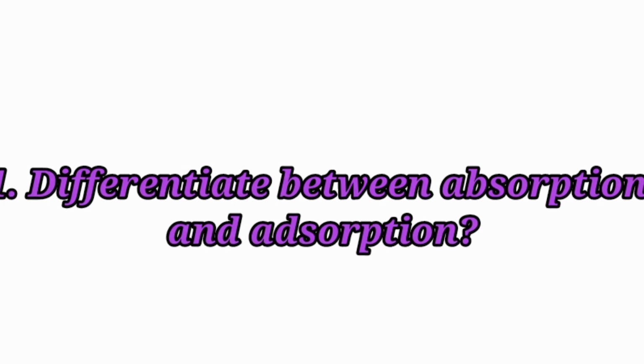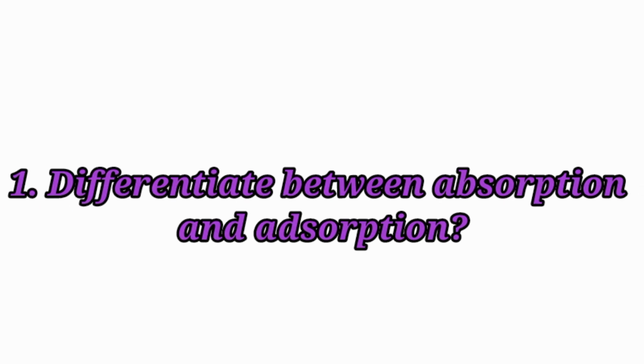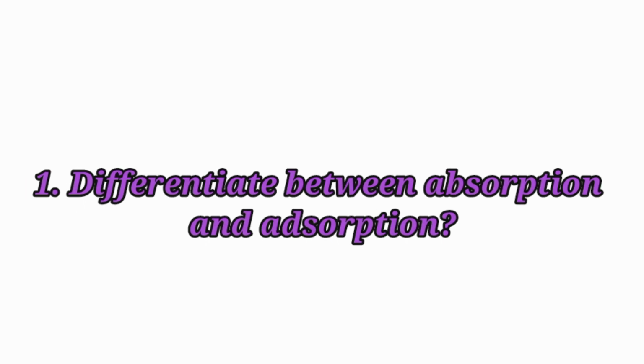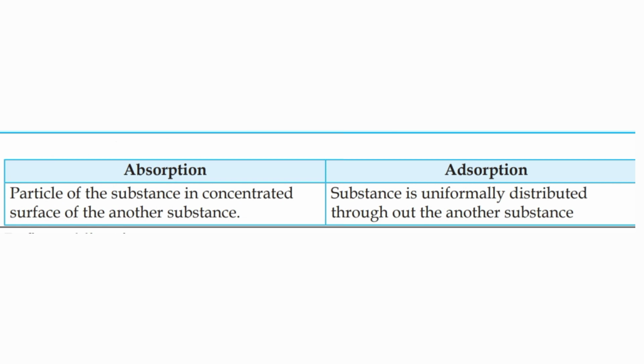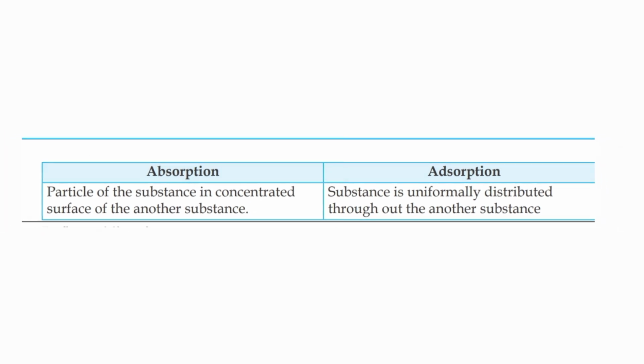Answer very briefly. First question. Differentiate between absorption and adsorption. Absorption: the particles of the substance are concentrated on the surface of another substance. Adsorption: the substance is uniformly distributed throughout the other substance.